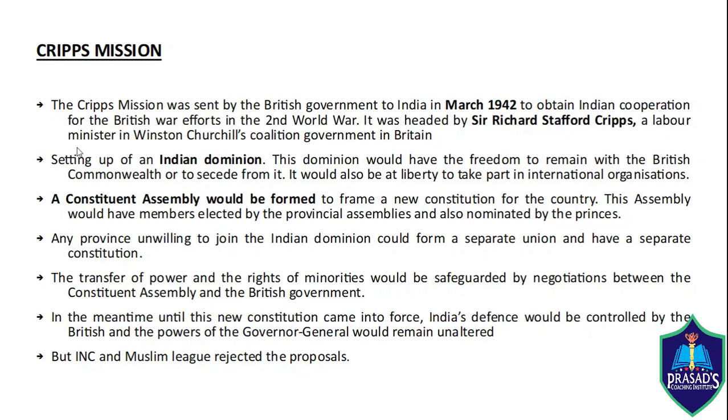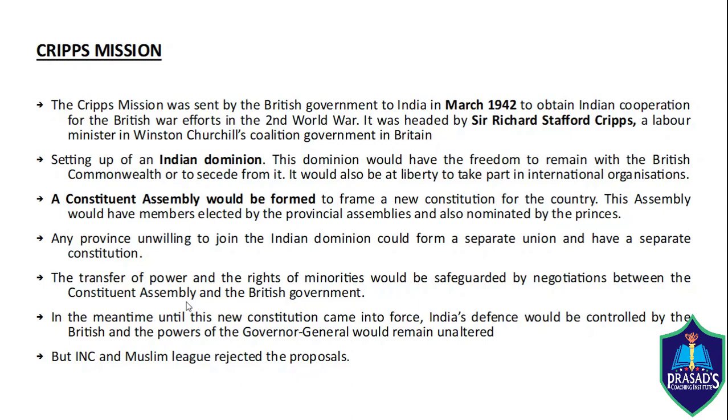The Cripps Mission proposed to set up an Indian Dominion. This Dominion would have the freedom to remain within the British Commonwealth or to move away from it. Also, a Constituent Assembly would be formed to frame a new constitution for the country. This assembly would have members elected by the provincial assemblies and also nominated by the princes. Any provinces unwilling to join the Indian Dominion could form a separate union and have a separate constitution. Transfer of power and rights of minorities would be safeguarded by negotiations between the Constituent Assembly and the British government.